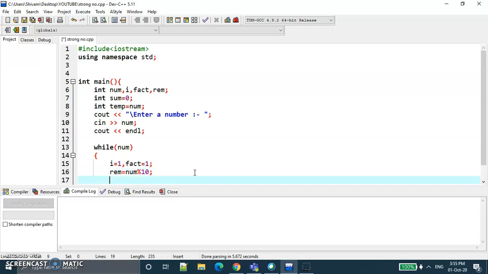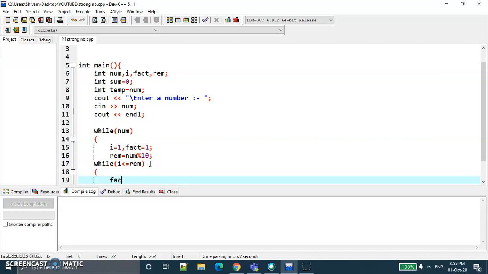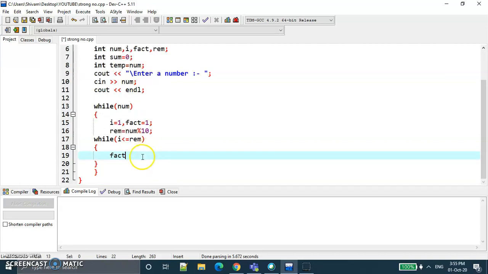Now again we check the while condition, where we check i is smaller than or equal to the remainder. In that condition we calculate the variable factorial, which is multiplied by i.